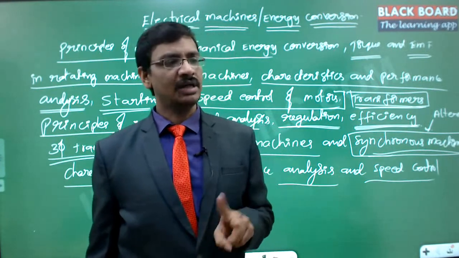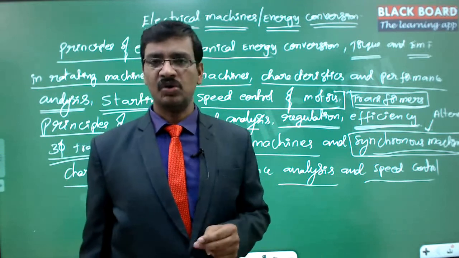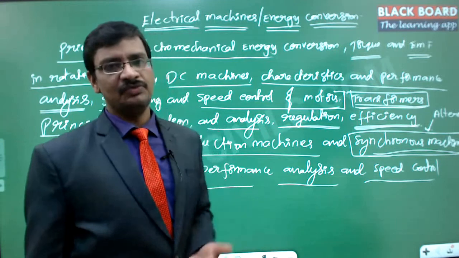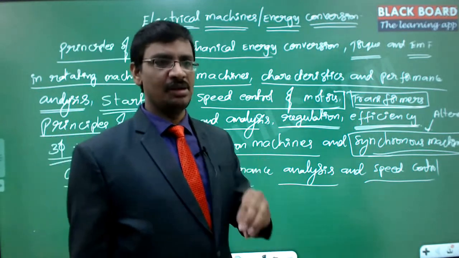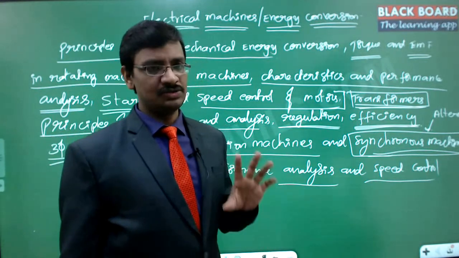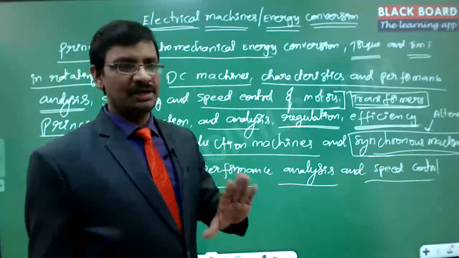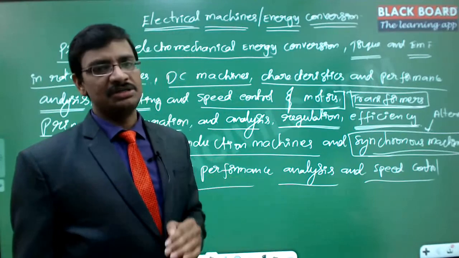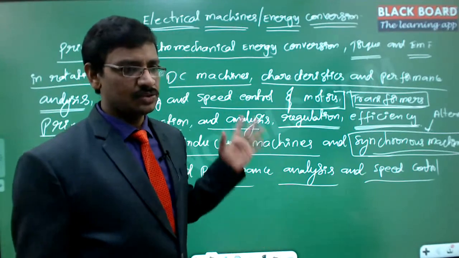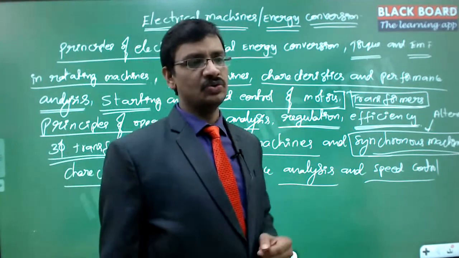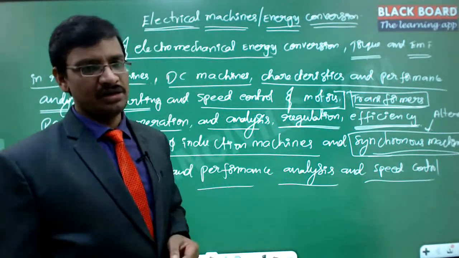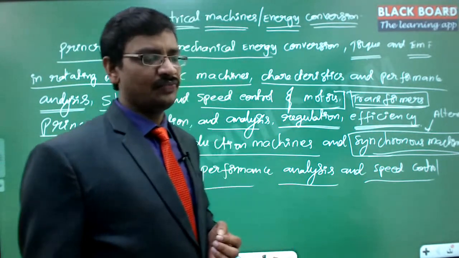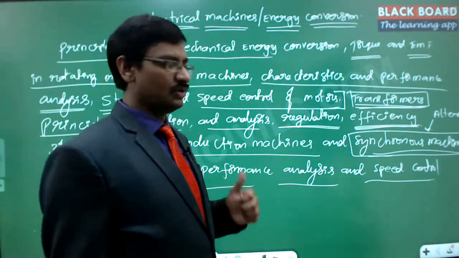The same equipment can be used as a generator or as a motor, depending upon whether we give power to the machine or take power from it. So depending upon that, we can make use of the same equipment in different variations. That is the reason the topic is electrical machines. It's not the generator separately or the motor separately, because the same machine can be used in both variations, right? So this is the entire syllabus we are going to study as part of electromechanical energy conversion. Now we will see some of the previous year problems to see which areas are stressed more. So let us see.